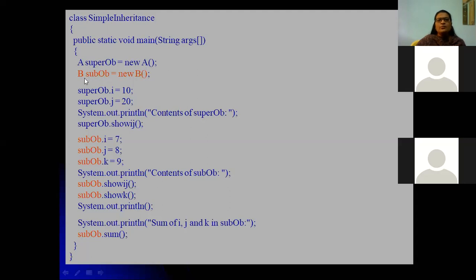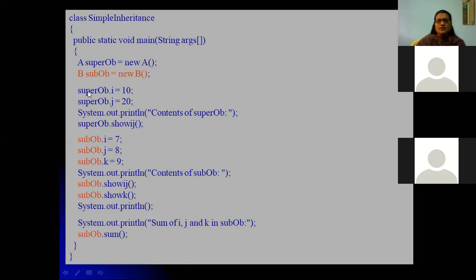Then subOb is an object of B, new B. We are calling a constructor and allocating memory, so that the super object and the sub object will have separate memory locations. The super object will have the i and j variables, and the sub object will have k, and it also inherits the properties of A. It can use the i and j values also, so the sub object will have i, j and k. The sub object can access i, j, k, but the super object has permission to access only i and j.